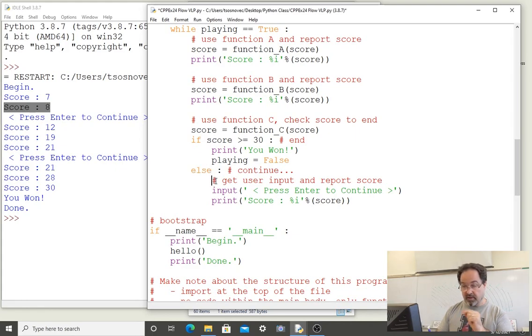We're going to ignore a comment line. We're going to then ask the user for input, but there's no variable that assigns the input. This use of input is just to get the user to press enter. We're pausing for the user to be allowed some time to look at the output.